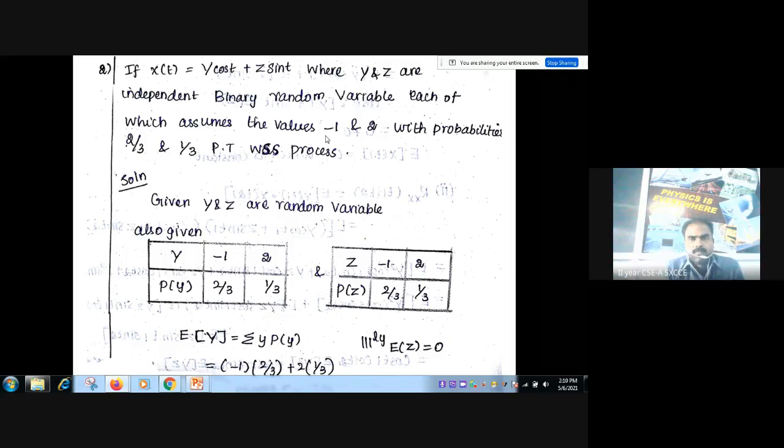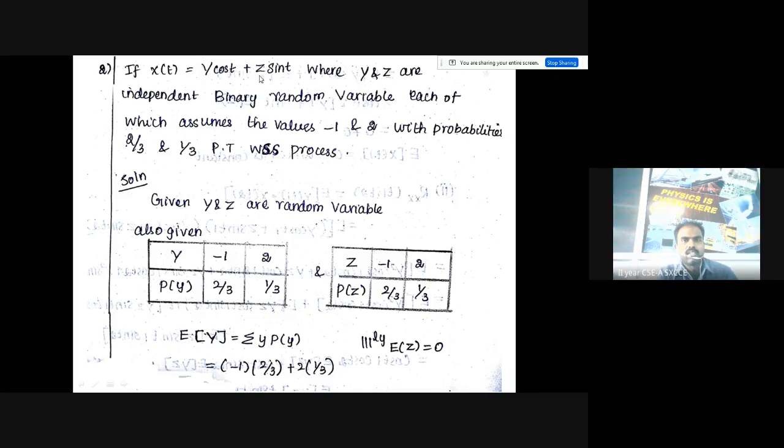Dear students, I hope that everyone could understand the problem. Here a random process is given, that is X of t is equal to Y cos t plus Z sin t, where Y and Z are independent binary random variables, each of which assumes the values -1 and 2.